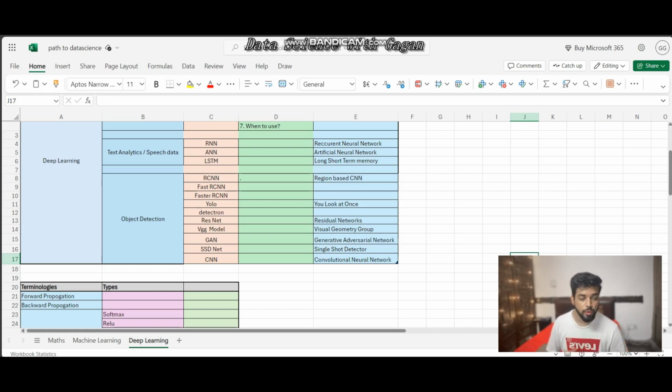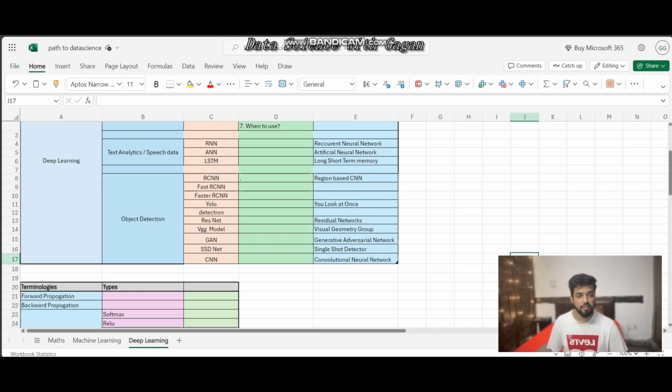And then we have YOLO, which is You Only Look Once, which comes with multiple variants, like YOLO V1, YOLO V2, YOLO V5, YOLO V10. Then we have Detectron, which is a model from Facebook. We have multiple variants for Detectron as well. And then we have ResNet, which is residual network. And then we have the VGG model, which stands for Visual Geometry Group. Again, we have multiple variants for VGG, and every model has different accuracy and different weights.